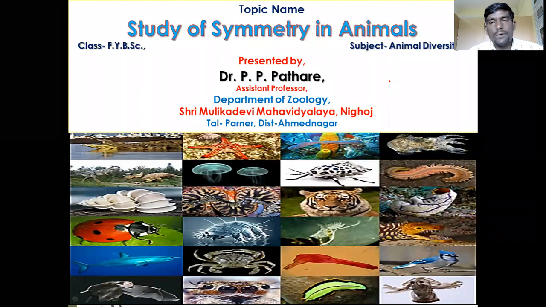In yesterday's video lecture, we studied the fundamental characteristics of phylum Chordata. In that, we took the information regarding the structure and function of the dorsal notochord, the structure and function of the dorsal nerve cord, and the structure and function of the pharyngeal gill slits. All these points were covered in the previous lecture.